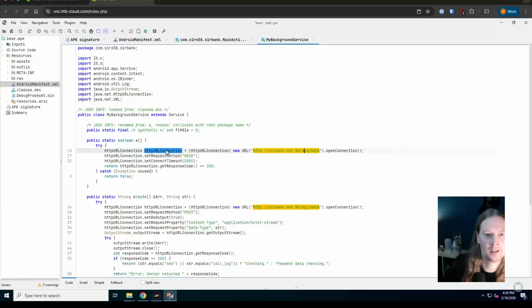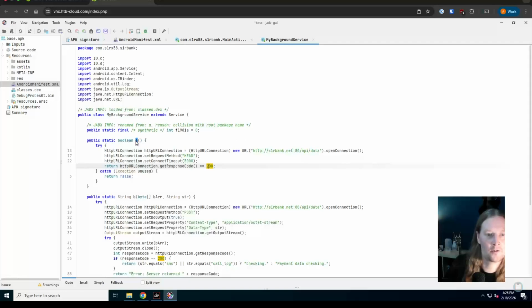So yes, we are setting up an HTTP URL connection to that URL. The method is a head. It's got a 5-second timeout, and this is looking for a 200 response code. And it's a Boolean, so basically if it gets that, it's going to come back with a true. If it's not, it's going to come back with a false.